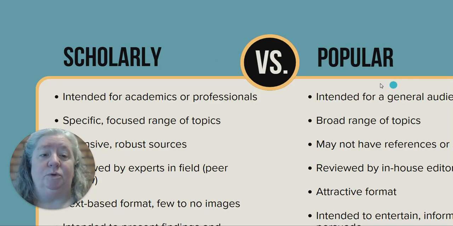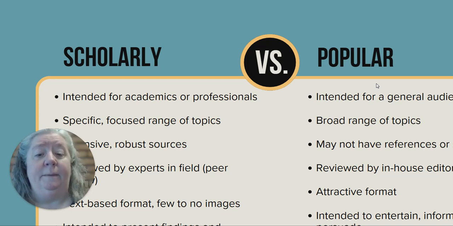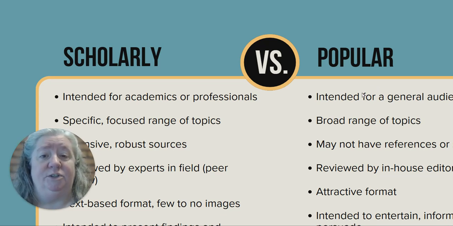The next type of sources we'll look at are scholarly versus popular. In this section, it's important for me to note to you that we don't consider one type of source bad or good. We will never say that popular sources are always bad and you should never use them. Instead, we emphasize that some source types are more appropriate for your work than others. If you aren't sure if a source is appropriate, please check with your professor.